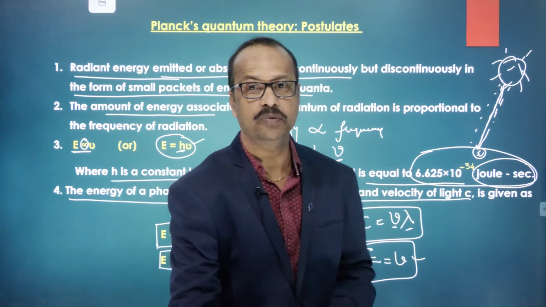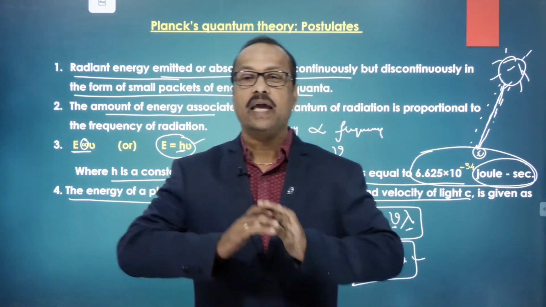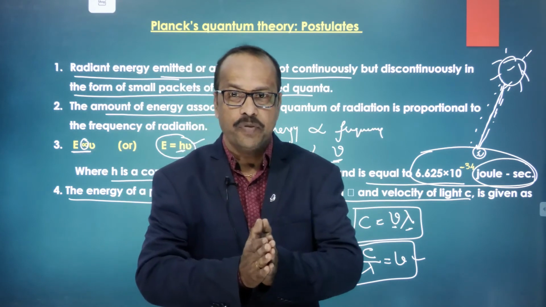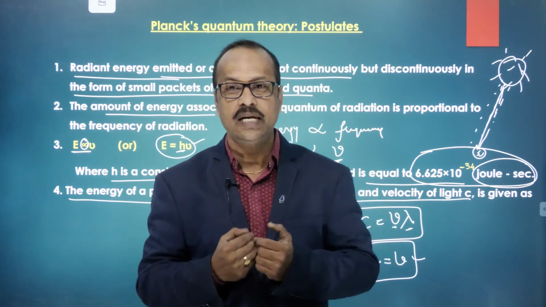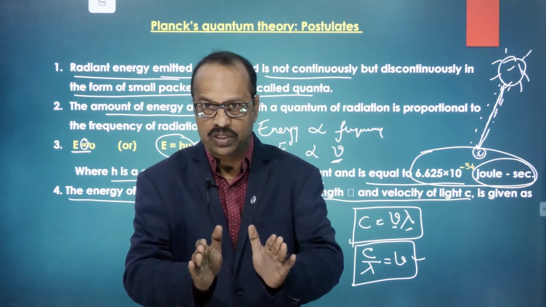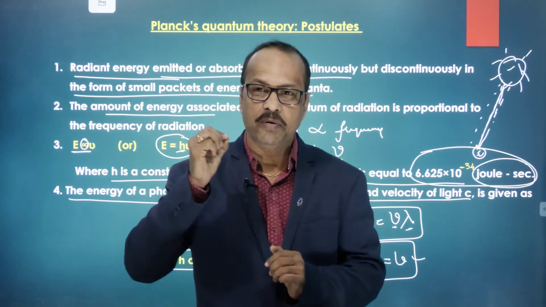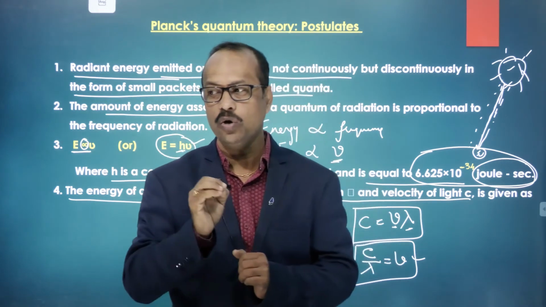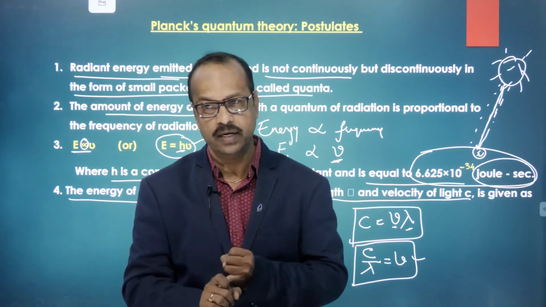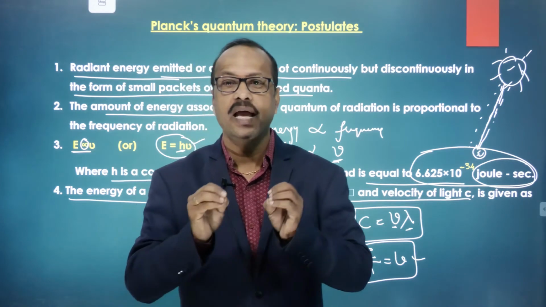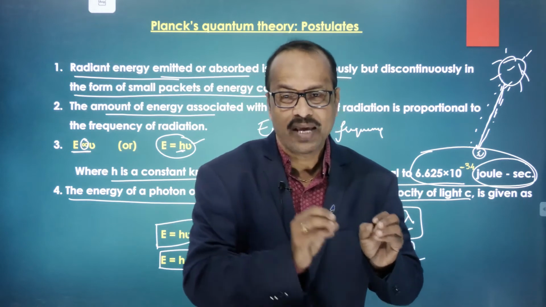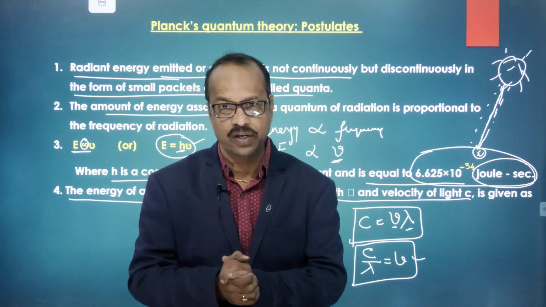So Planck's quantum theory states that the emission or absorption of energy does not take place continuously, but in the form of small packets of energy called quanta. That's the first point, right? What is the second point? The energy of the quanta is directly proportional to its frequency.